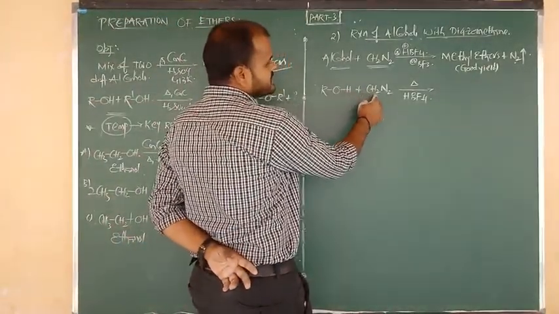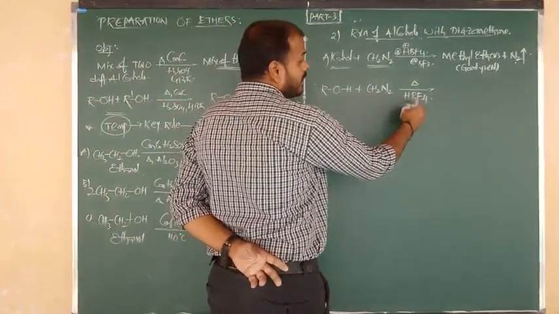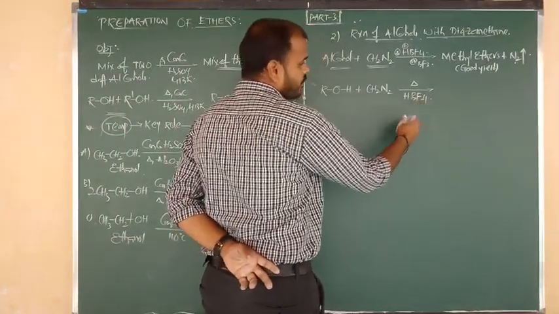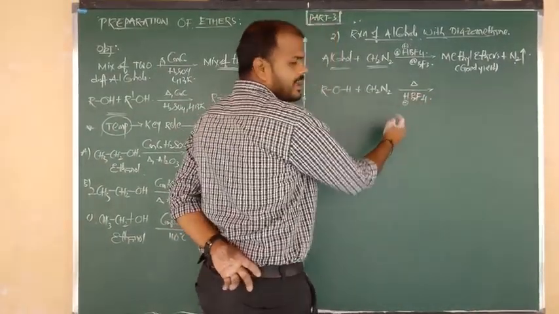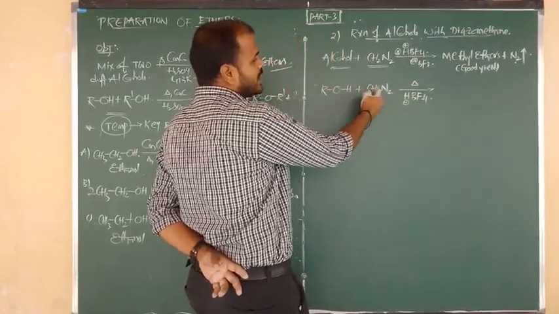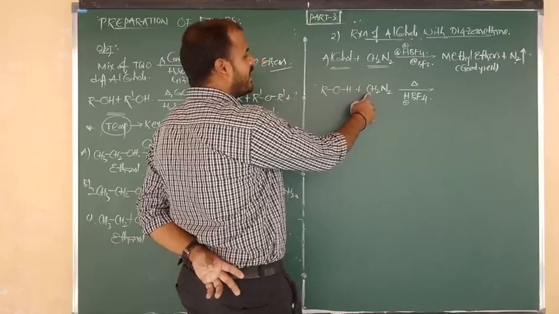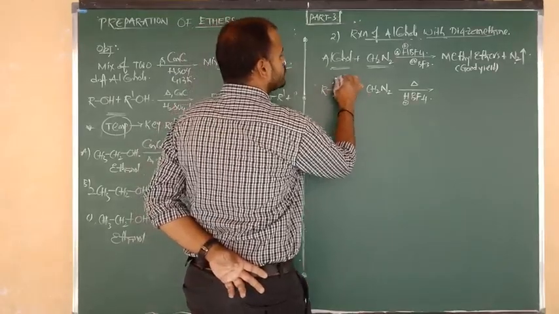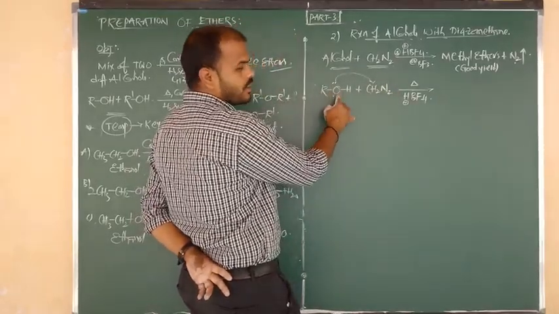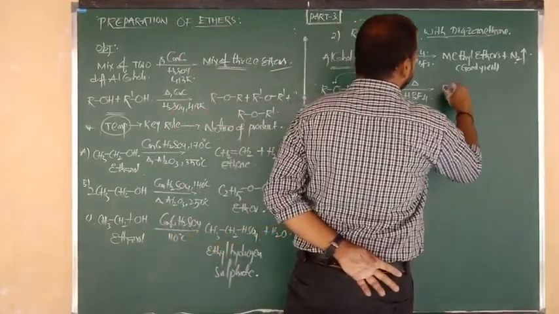So H is given to the CH2. In the presence of HBF4, H+ is available. H+ attacks CH2, which now becomes CH3+. On that CH3+ carbocation, nucleophilic attack takes place, giving ROCH3.